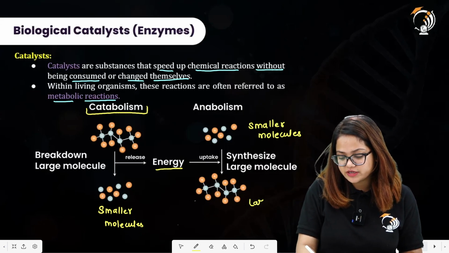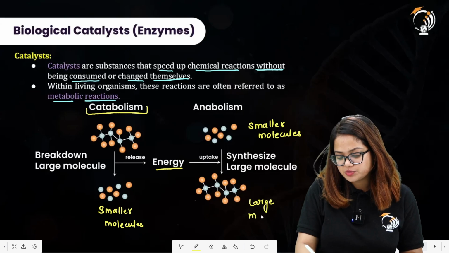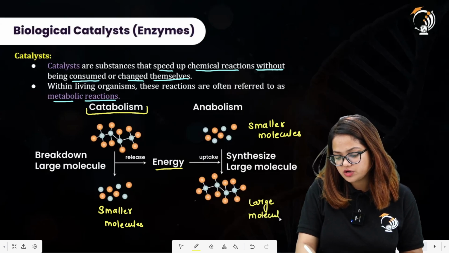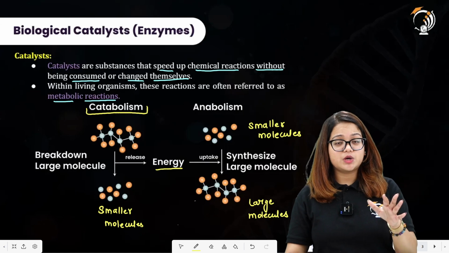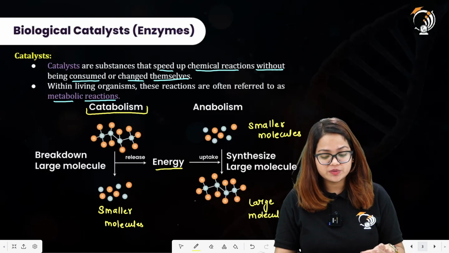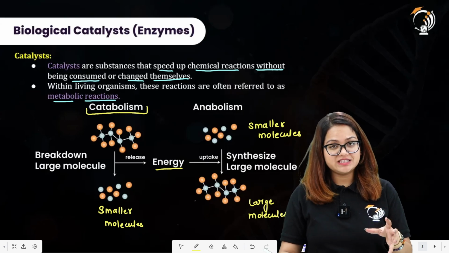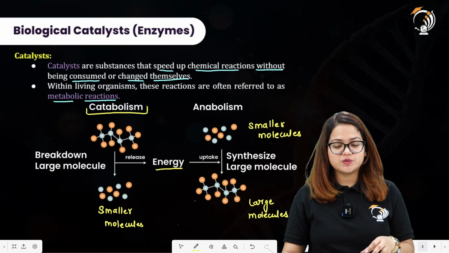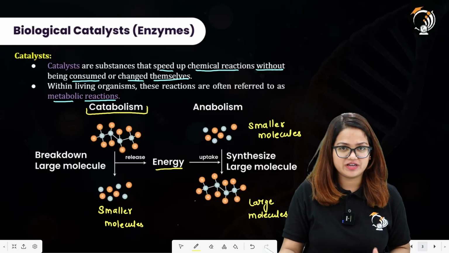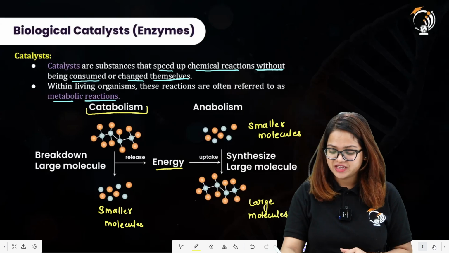So there is this large molecule made from the smaller molecules. What is required to make a large molecule? It requires uptake of energy, to make the bonds between these smaller molecules so that a large molecule is obtained. I hope this is understood by you all.